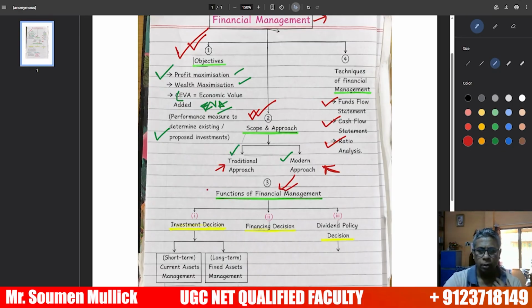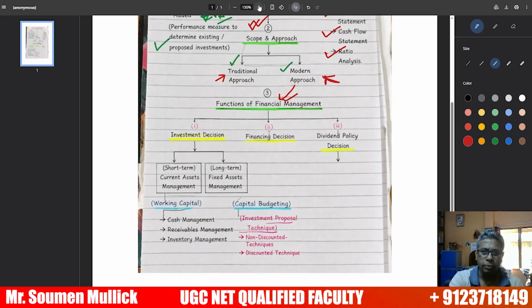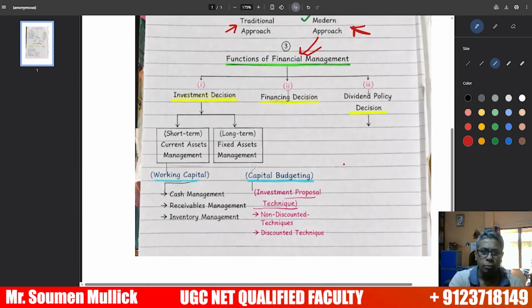Apart from that, we are going to understand the functions of financial management. What are the important functions? Financial management functions can be divided into investment decision, financing decision, and dividend policy decision. Investment, financing, and dividend decision.